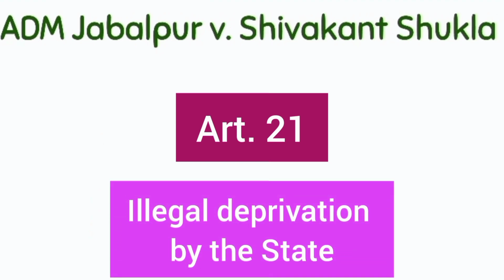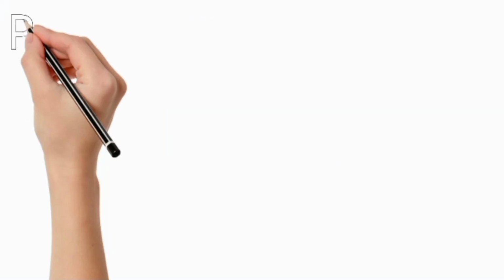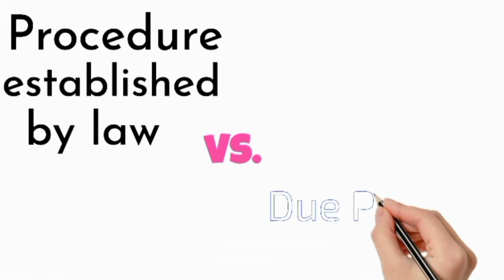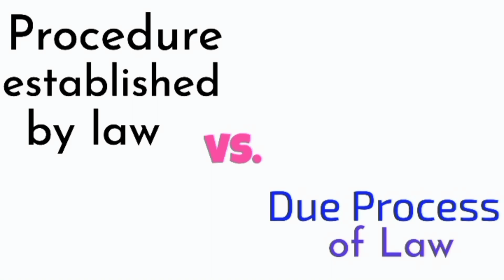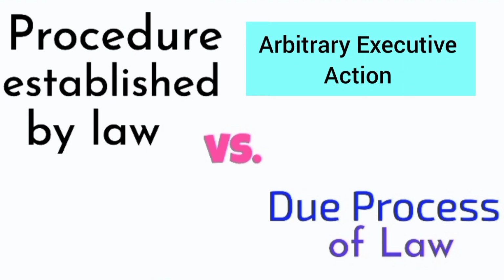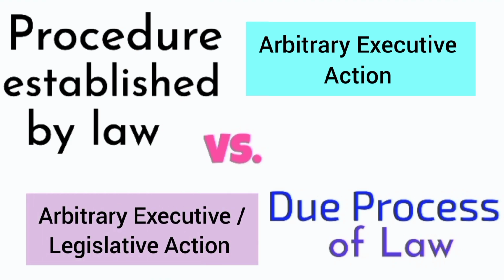Thus, protection of life and personal liberty is available against the state or the executive. The term procedure established by law is different from the due process of law because procedure established by law is available only against the arbitrary executive action, while the due process of law is available both against the arbitrary executive action as well as the arbitrary legislative action.